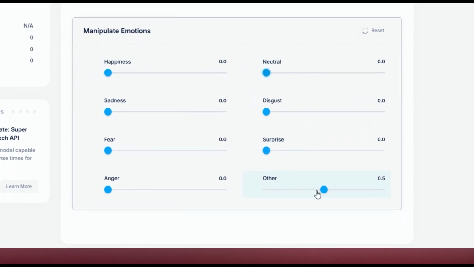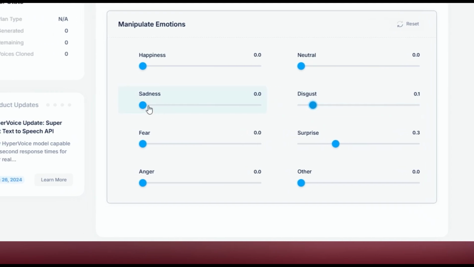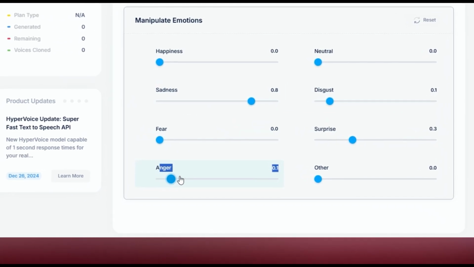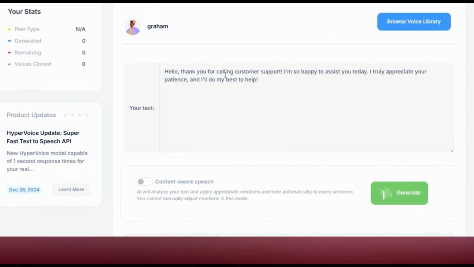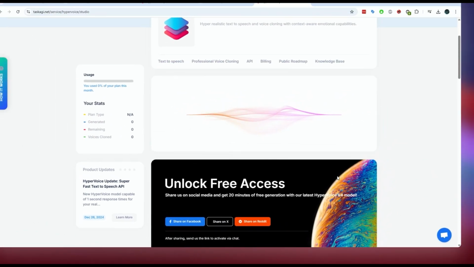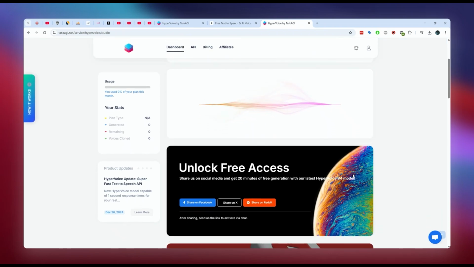So, what's the takeaway? TaskAGI's HyperVoice V4 is a game changer in the text-to-speech world. Its hyper-realistic voices, full emotion control, and context-aware smarts put it a cut above alternatives like ElevenLabs. Whether you're making videos, building apps, or just playing with AI, this is the kind of tech that can elevate your projects to the next level.